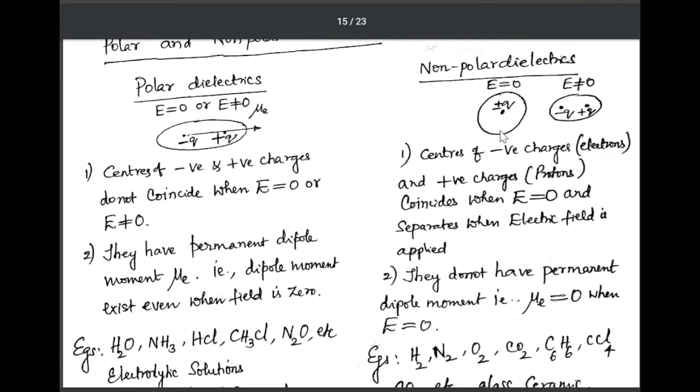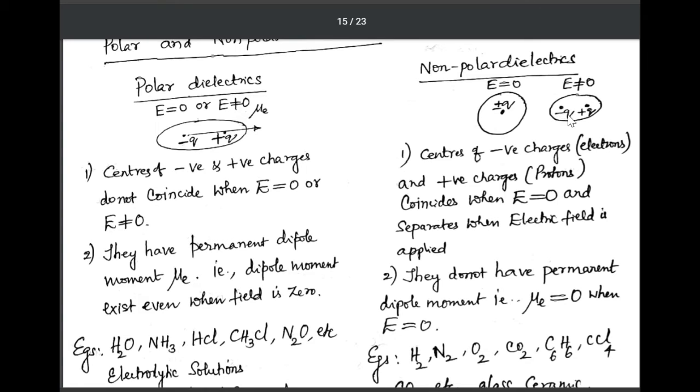What are non-polar dielectrics? In non-polar dielectrics, the molecules have the center of positive charge coinciding with the center of negative charge. Look at this figure. This is how we represent a non-polar molecule, by a circle, and at the center both negative and positive charges are together. That means the centers of negative charges, that is electrons, and positive charges, protons, coincide when the electric field is zero and separate when the electric field is applied. Look at the second figure.